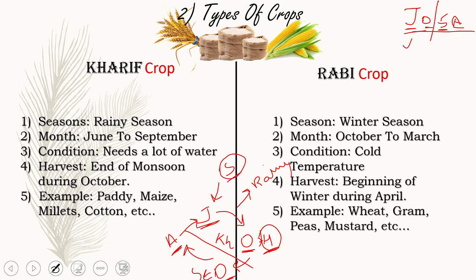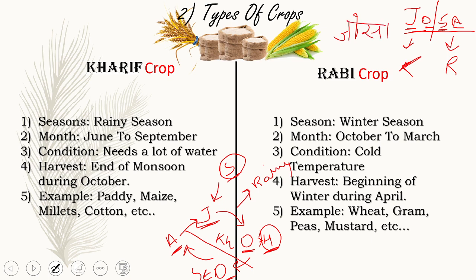Jo is for Kharif, and SA is for Rabi. So it is very easy. You can learn it like Josa.